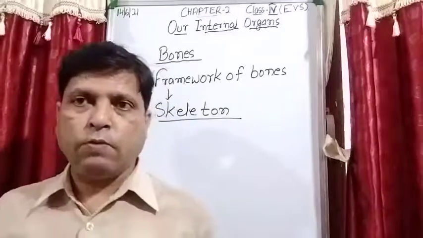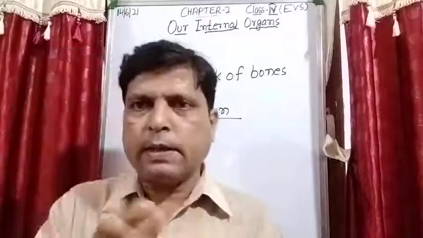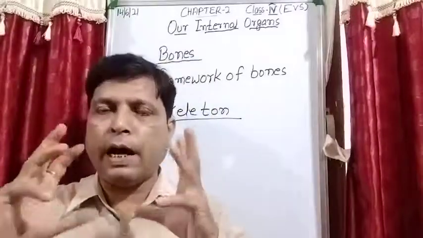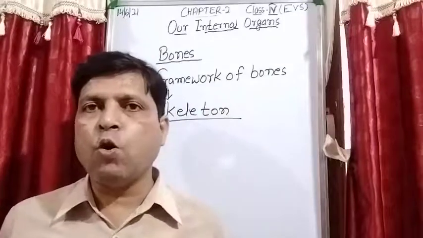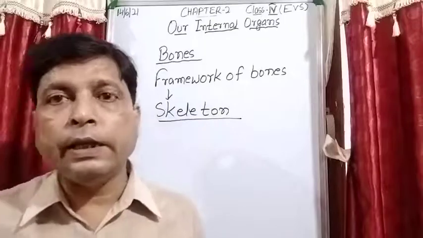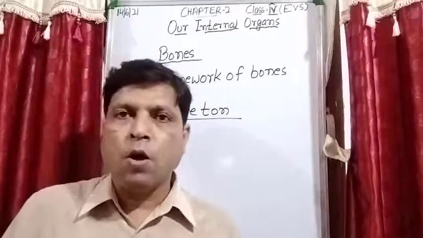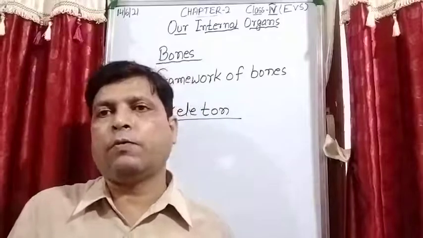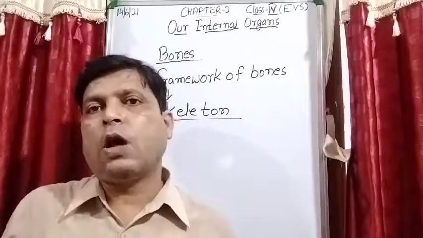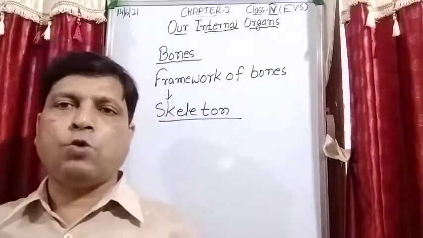As we know, there are many internal organs in our body which we are unable to see. So these bones also protect the internal organs, or you can say the delicate organs of the body. Delicate means the organs which are very soft.